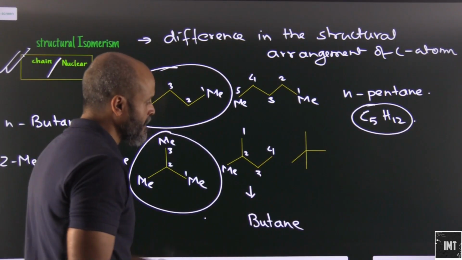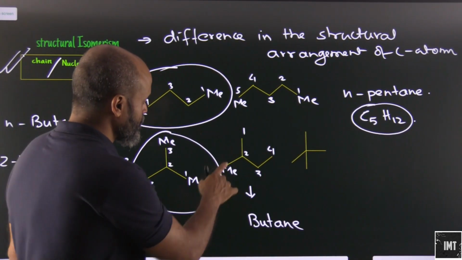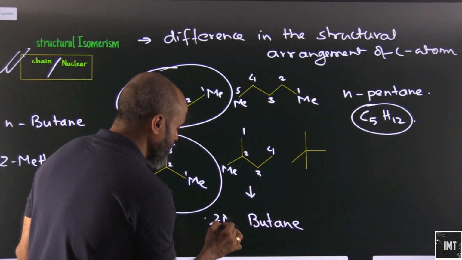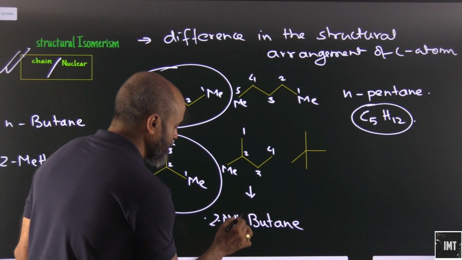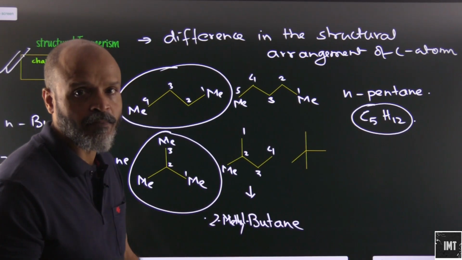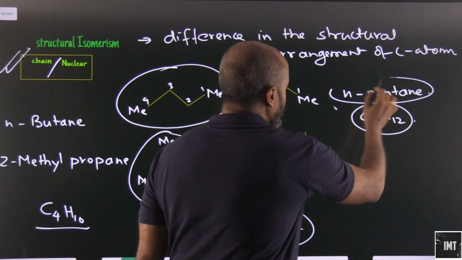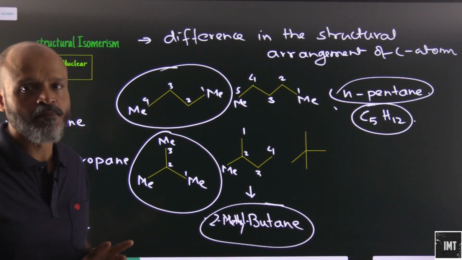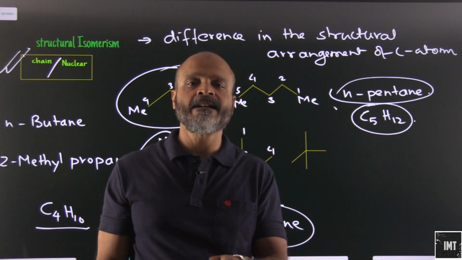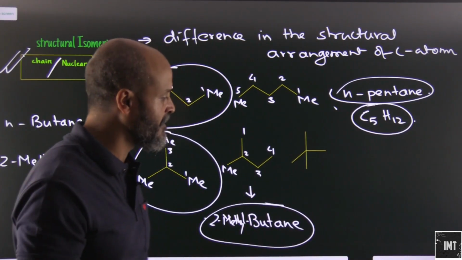So 1 2 3 and 4. This will be 2-methylbutane. Are these two isomers? Yes, very much. n-Pentane and 2-methylbutane are isomers because both have the same molecular formula, C5H12.